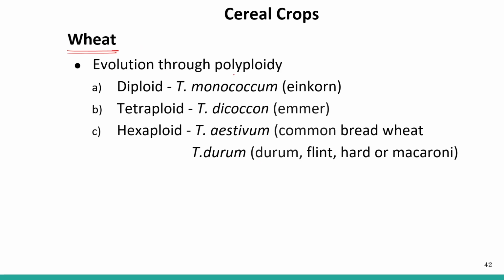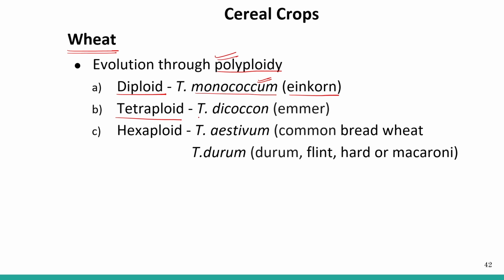Okay, so through the evolution by polyploidy, there are different types of wheat, right? According to the polyploidy: Diploid, Triticum monococcum. Okay, so this is Triticum monococcum, also known as einkorn wheat.